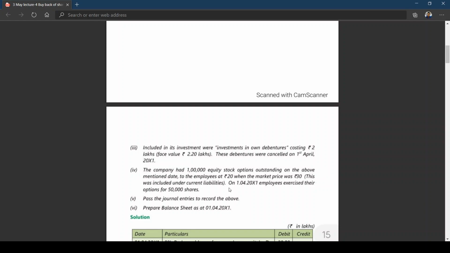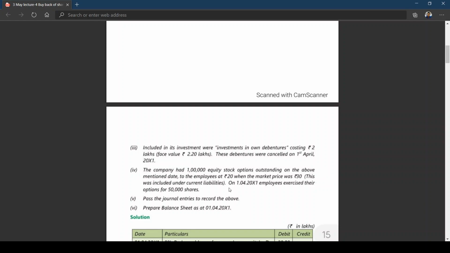Normally you write that. Here, when you're looking at the employee stock option plan, it is a scheme allowing employees to purchase shares issued by the company at a concessional rate. What is a concessional rate? One which is less than market value.